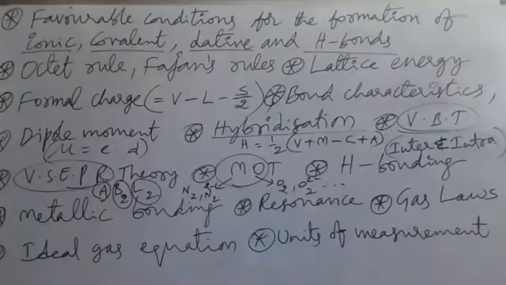Suppose you are asked the numerical value of R in liter atmosphere. You write like this: the numerical value of the universal gas constant R is equal to 0.0821 liter atmosphere per Kelvin per mole. Everything, including units, you have to write. Numerical value means magnitude plus units. Magnitude and units both should be mentioned. Then only it is a numerical value.